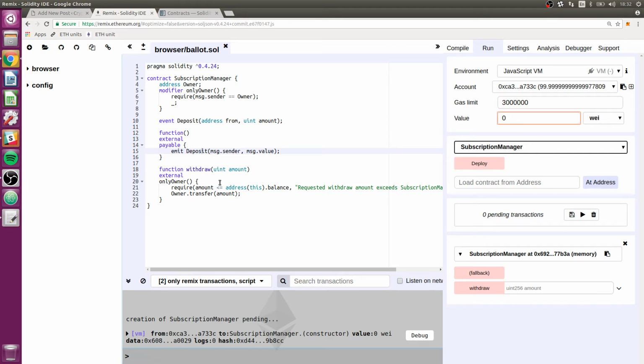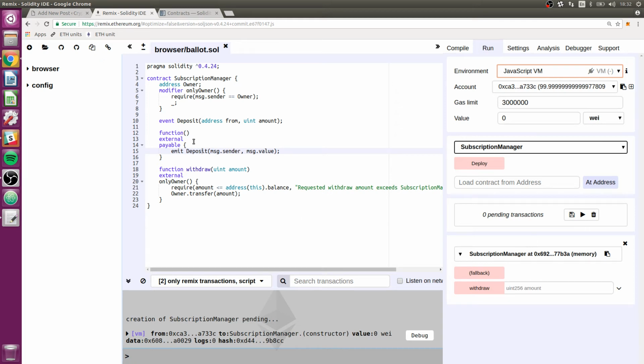Now, if this was a normally deployed contract, so if we actually deployed on injected Web3 instead, to run this fallback functionality we wouldn't really be using it like a function. We would literally just be sending ether to the contract, and that's what would trigger this. Since we're in the JavaScript VM and it's not really on a contract, we can't do that. So instead we have this fallback function.